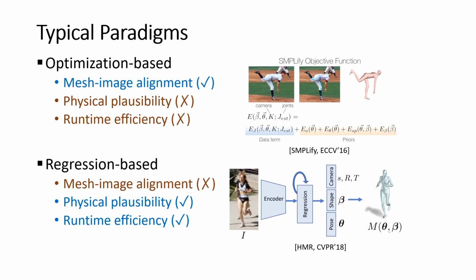Prior work has established two paradigms for 3D human pose and shape recovery, the optimization-based paradigm and the regression-based paradigm. They both have pros and cons in terms of mesh image alignment, physical plausibility, and runtime efficiency. Our work aims to improve the mesh image alignment in a regression-based manner.